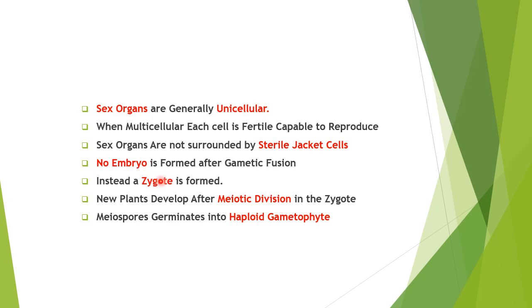So in the diploid state, it will undergo the meiotic division, and it will produce a number of cells which can form the meiospores. And those meiospores can wander in the water, and they will germinate and form the haploid gametophyte. By and large, almost all the algae have these unique cellular characteristics, which you will see in other videos also. So we have seen the general characteristics of the algae.